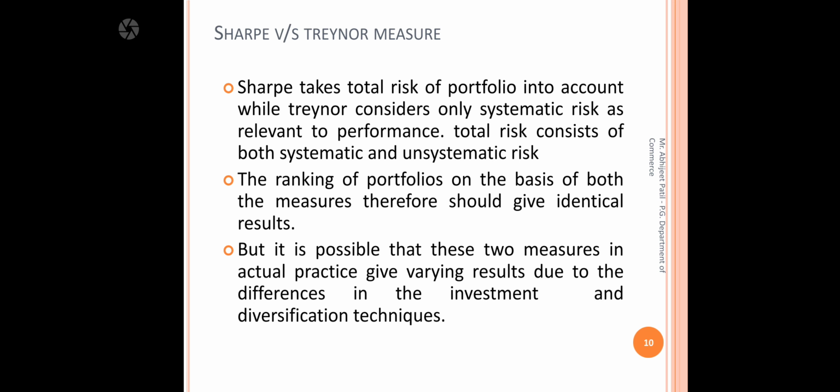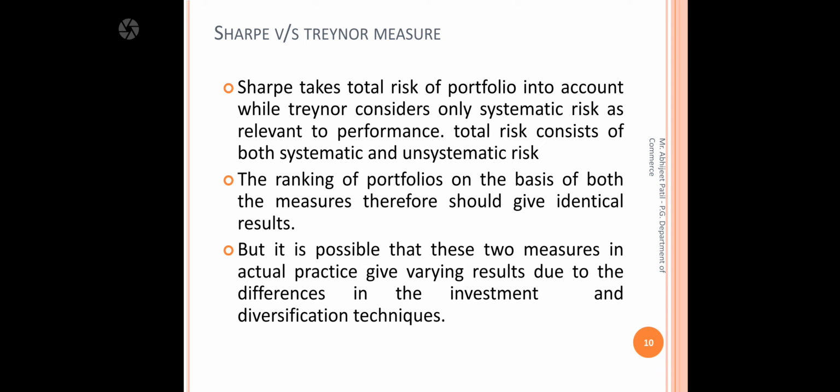Then what is the main difference, and how will these techniques be used, Sharpe versus Treynor? Sharpe takes the total risk of the portfolio into account, while Treynor considers only systematic risk, because that is relevant to performance. Total risk consists of both systematic and unsystematic risk. So Sharpe measures both systematic and unsystematic risk, whereas Treynor measures only systematic risk. The ranking of portfolios on the basis of both measures should therefore be identical.